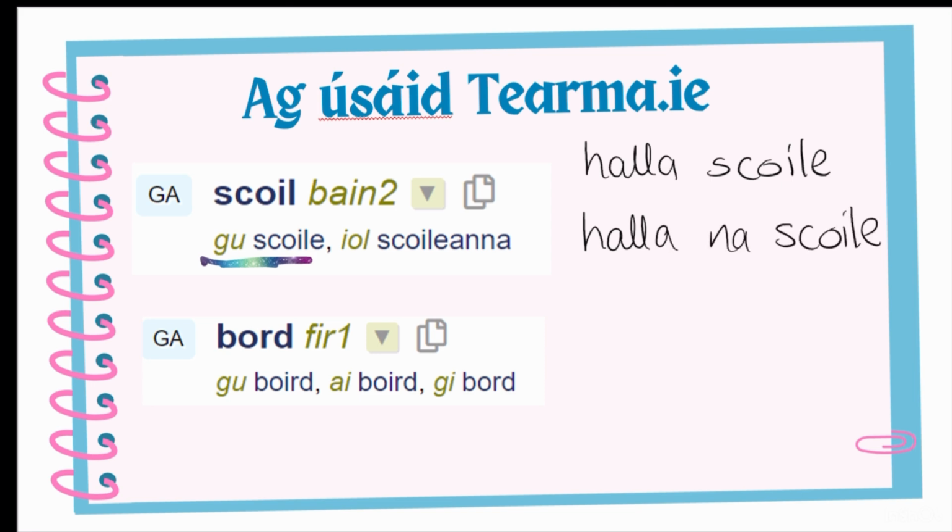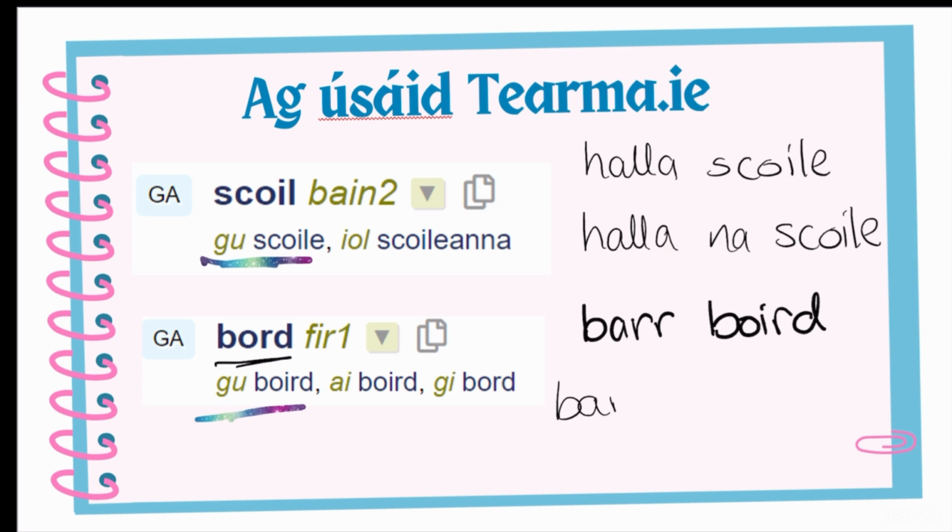For masculine words like bord, the Genideach Uatha here is boird. So if I wanted to say the top of a table, it's just barr boird. But if I want to say the top of the table, remember it's barr an. And for masculine words, we do an, H, quelu. So let's do our an.